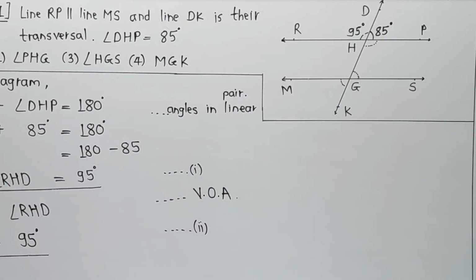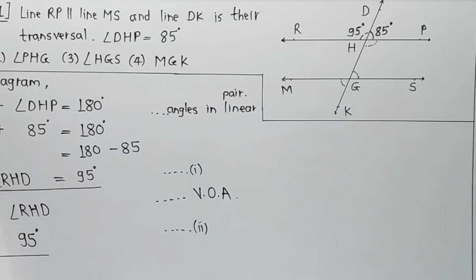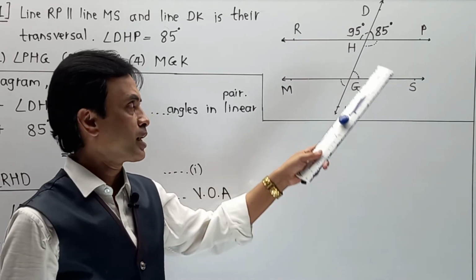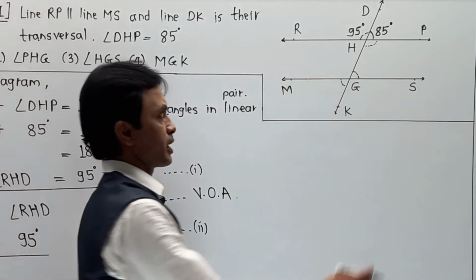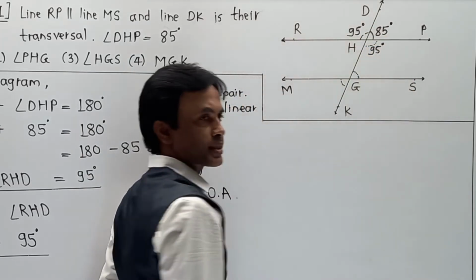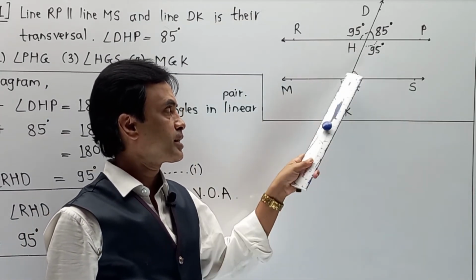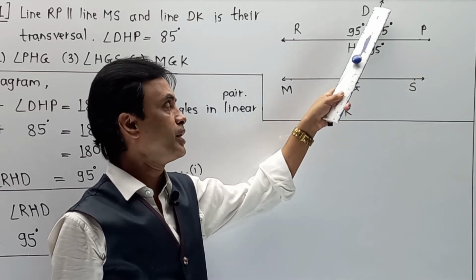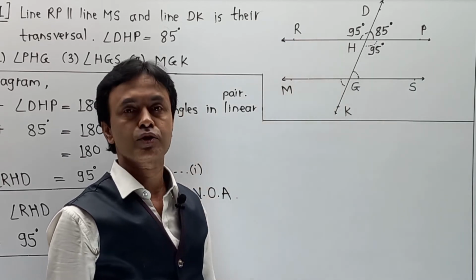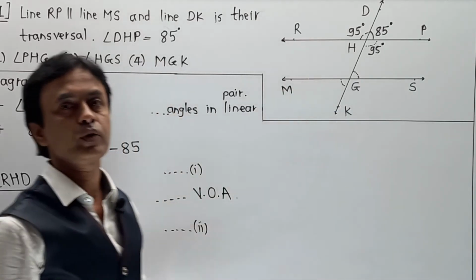Now there is the third part. Calculate the value of angle HGS. Again from the diagram, HGS. If you observe HGS over here, remember due to this 95, we are able to get this value as 95 degree. That is your next answer. Now we have to calculate HGS. But here HGS is the corresponding angle of DHP. DHP and HGS are corresponding angles. Naturally it is 85. It automatically becomes 85. Writing that part over here.